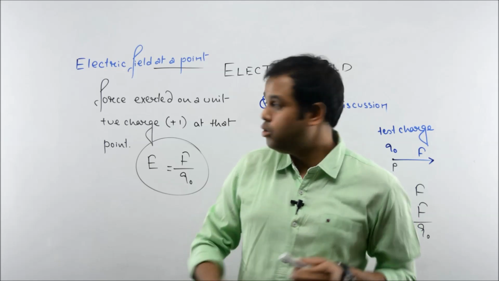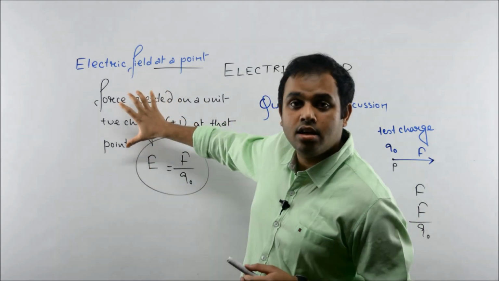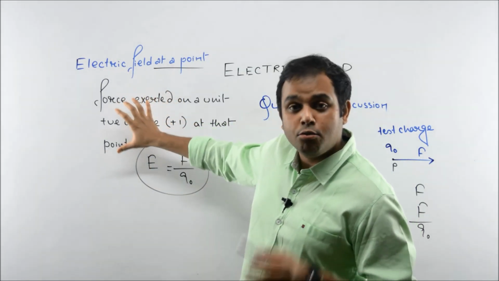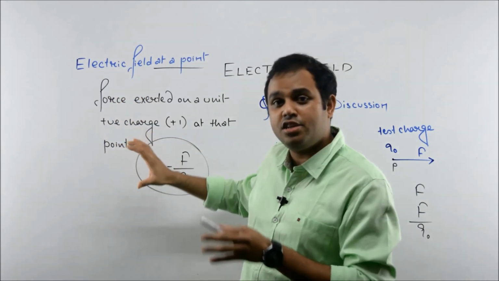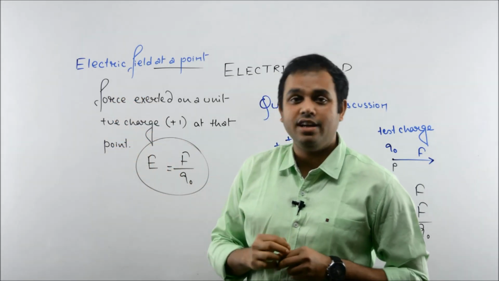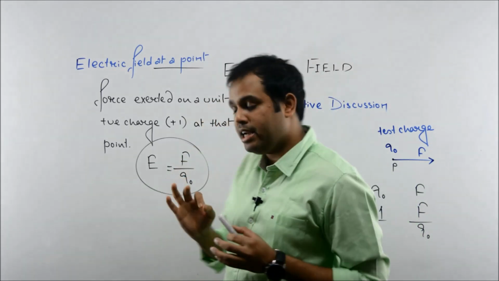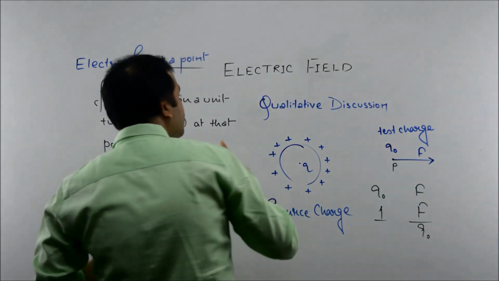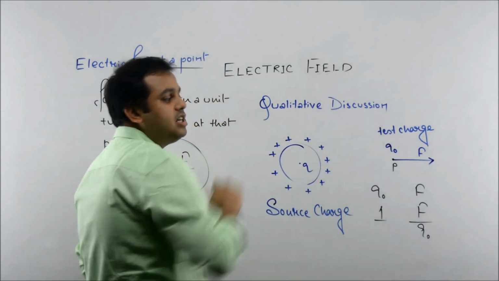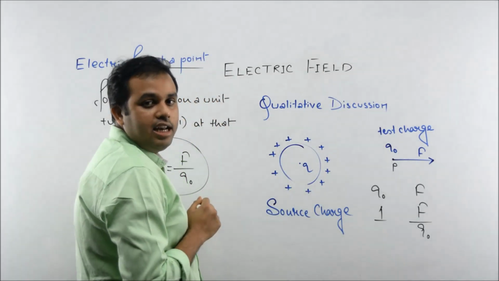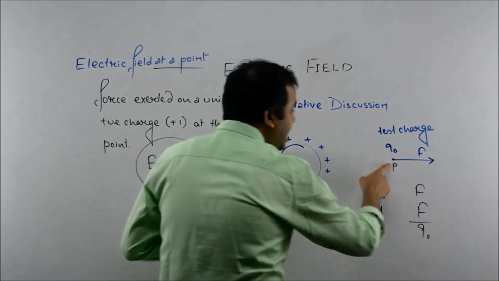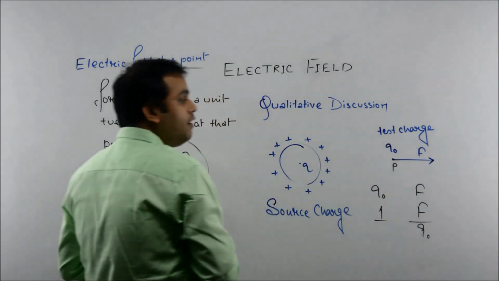You just need to know the definition, and later you will apply this definition everywhere to find the electric field at a point. So you know that electric field at a point is basically the force exerted on a unit positive charge at that point. Clear?